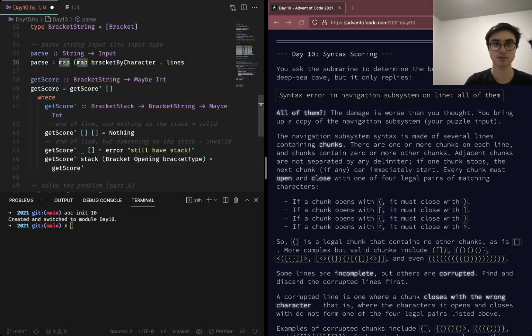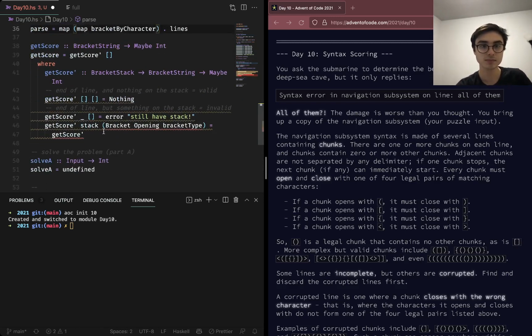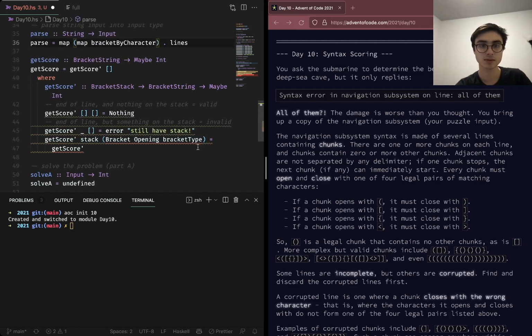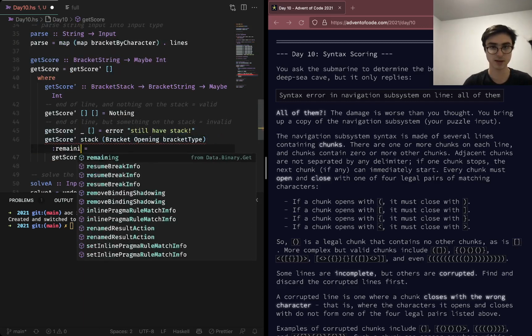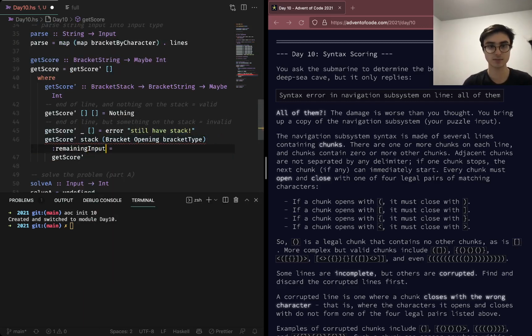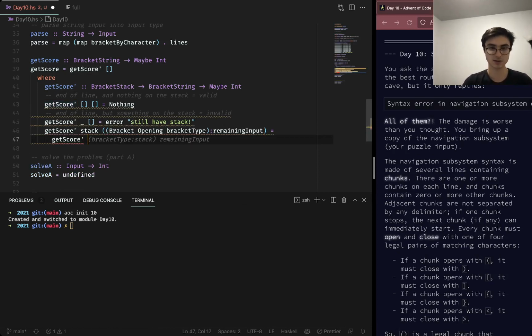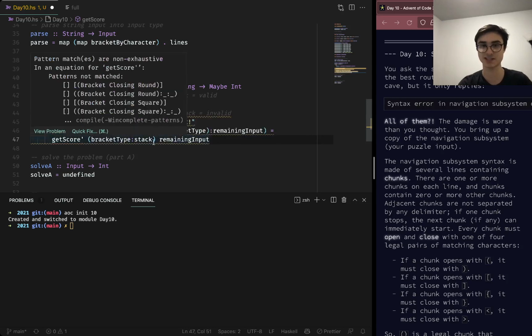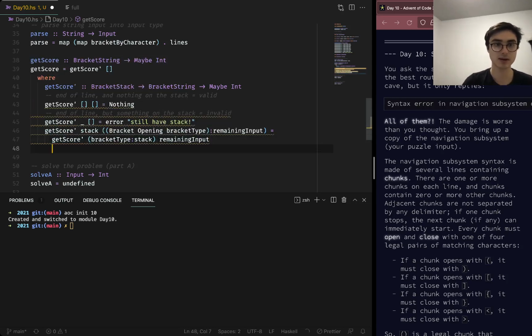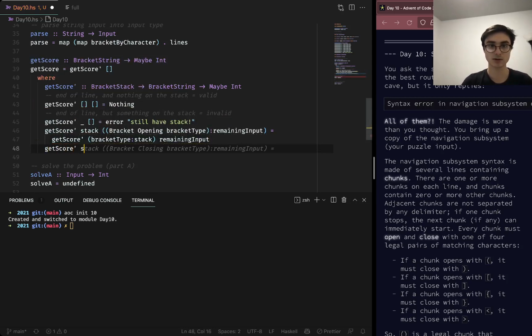Map. Yes. So it's this remaining input. And I need to put this in that also. This is going to be getScore, pop or push the bracket type onto the stack, and then the remaining input. Yes. getScore stack.